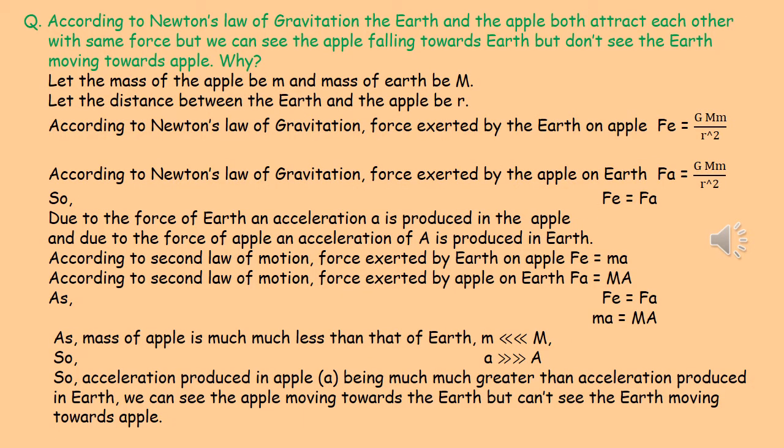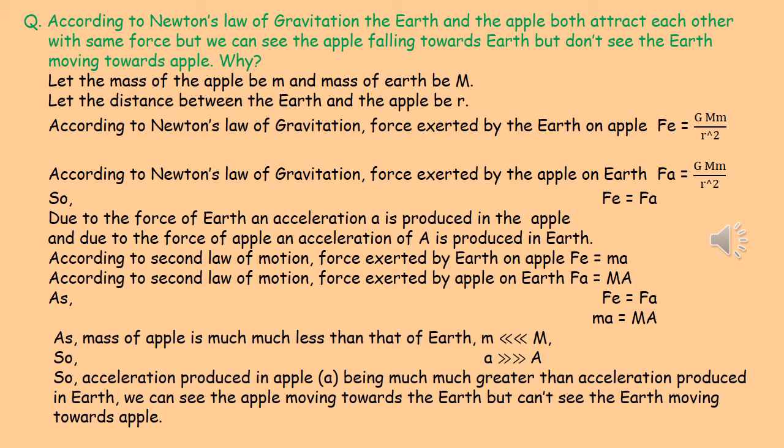According to Newton's law of gravitation, the earth and the apple both attract each other with the same force, but we can see the apple falling towards the earth but don't see the earth moving towards the apple. Why is it so? We are considering the mass of the apple to be small m and the mass of the earth, as we know, we denote by capital M. Similarly, the distance between the earth and the apple we take as small r.